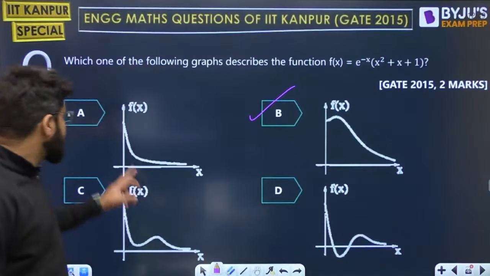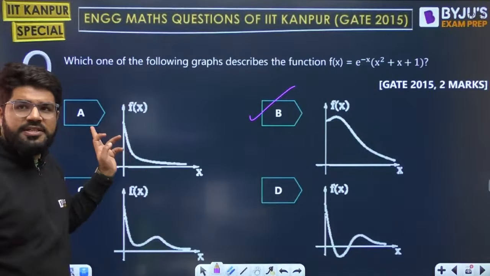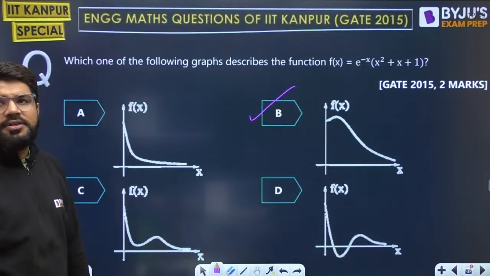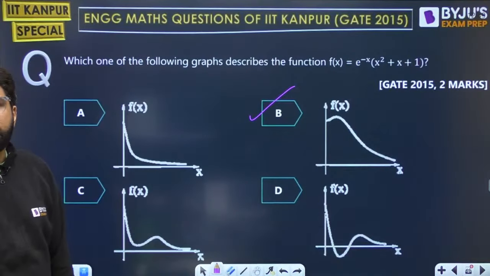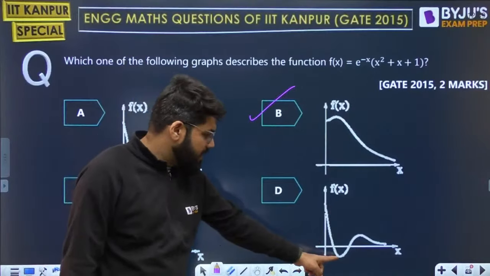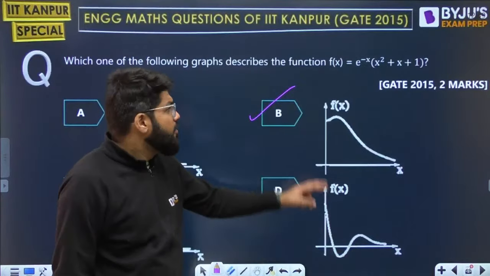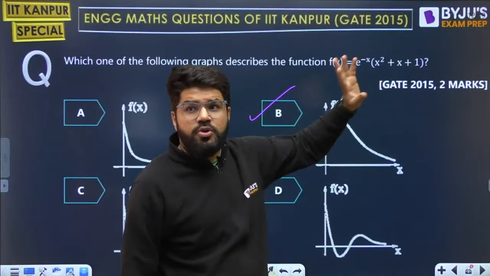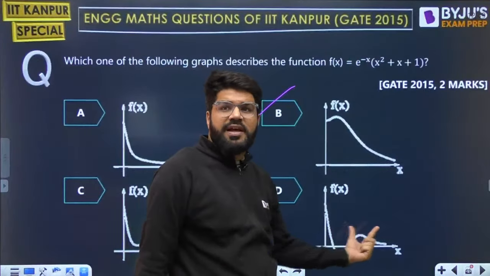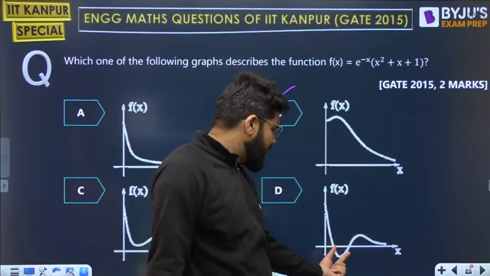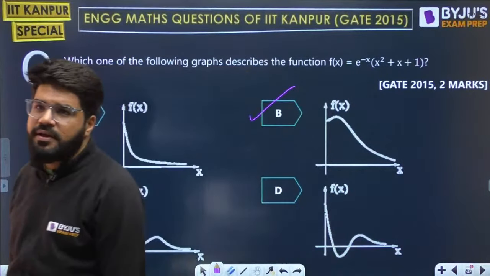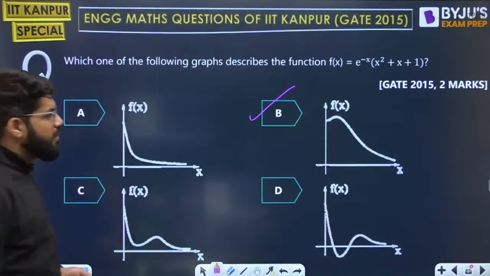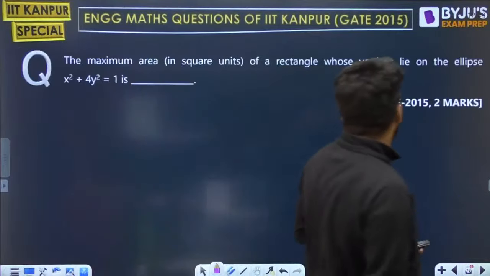According to option A, there is no local maxima. The function just keeps on decreasing only. There is no local maxima after x equal to 0. According to D, again there is a local minima, and D is not at all possible, because the exponential is a positive value, and x square plus x plus 1 will also always be positive because x is positive. The graph is on the right hand side, so the value can never be negative. So D is never possible here. Correct answer is option number B, done by the analysis of maxima and minima.